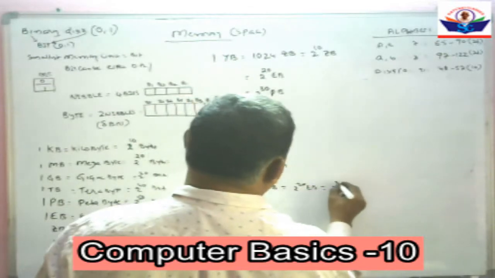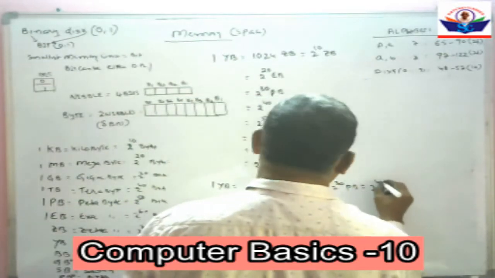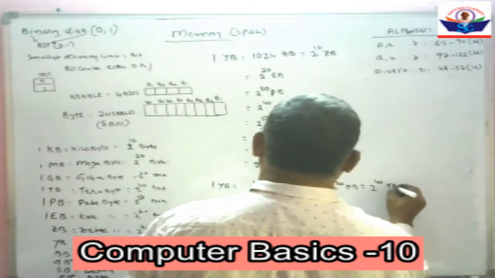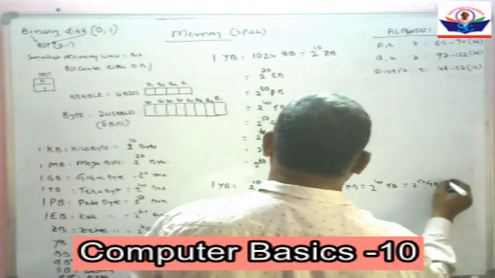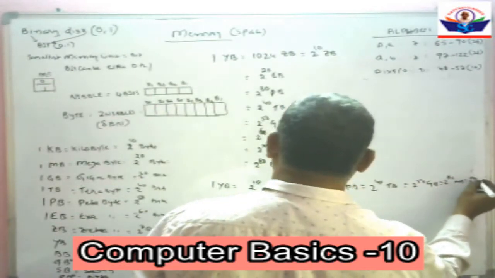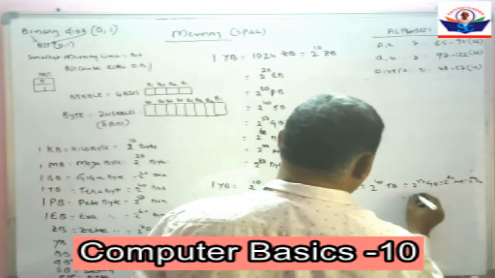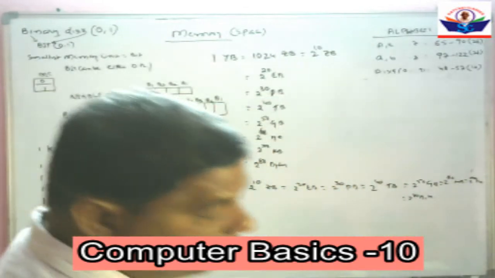That is equal to 2 to the power of 30 petabytes. That is equal to 2 to the power of 40 terabytes. That is equal to 2 to the power of 50 gigabytes. That is equal to 2 to the power of 60 megabytes. That is equal to 2 to the power of 70 KB. That is equal to 2 to the power of 80 bytes.